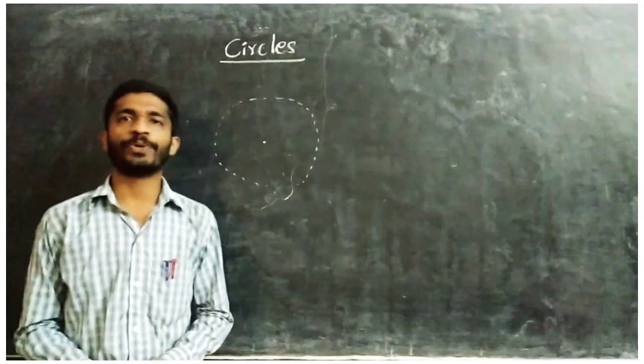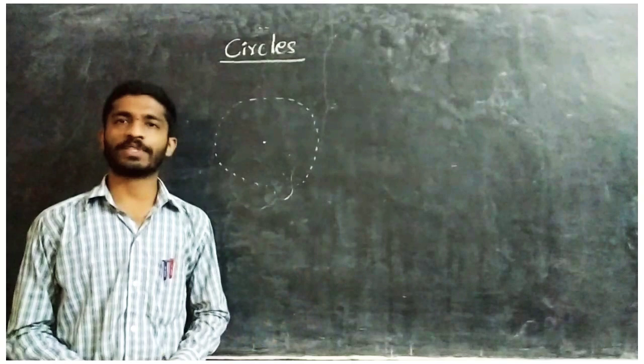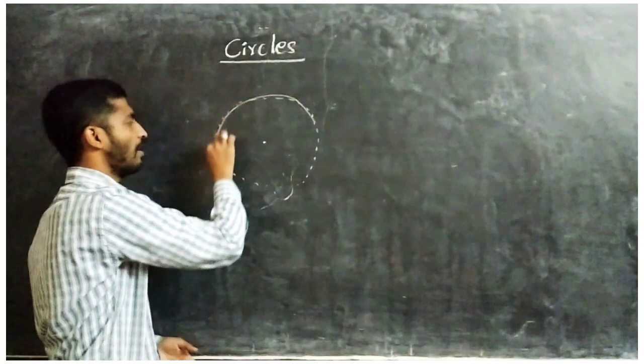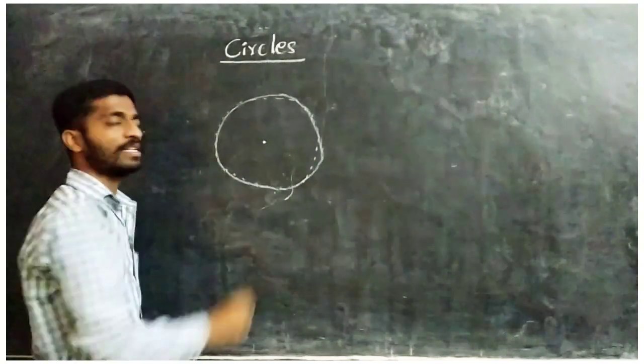Hello students, today we are going to learn a new chapter, that is circles. What is the meaning of circle? Circle is a collection of all points which are equidistant from a center.